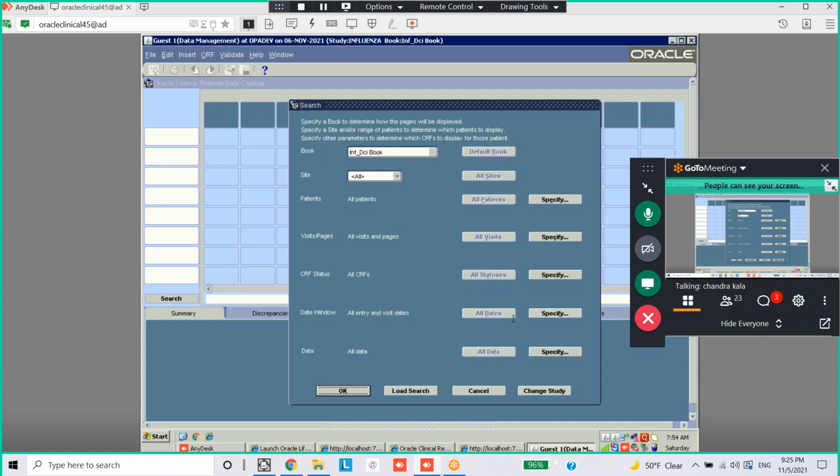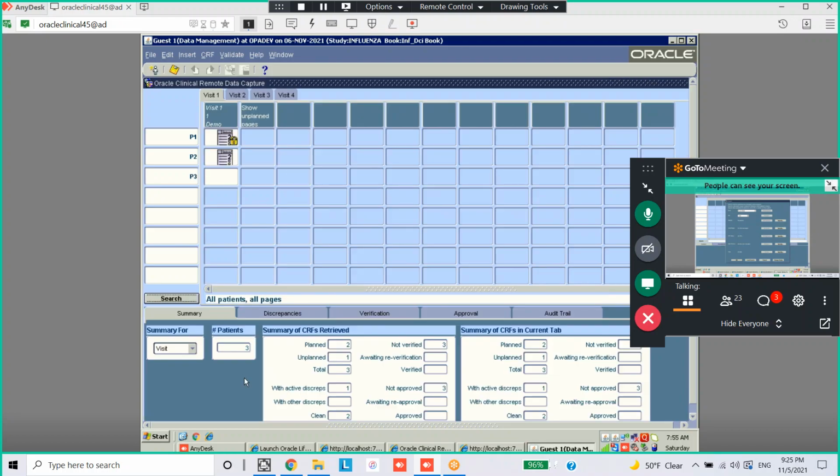Say okay. Right, you see visit 1, the demographic data that we entered for P1, P2. P1 we logged, it's showing the log symbol. P1, P2, both we did with pass 2 complete. Okay, go to visit 2. See, everything will be displayed in the same window. It's like an Excel sheet.